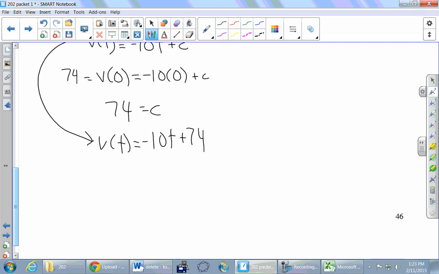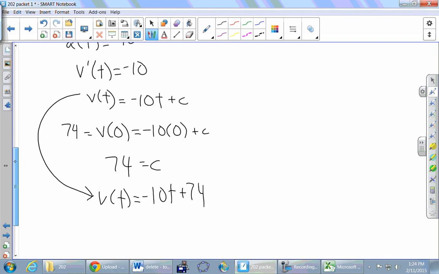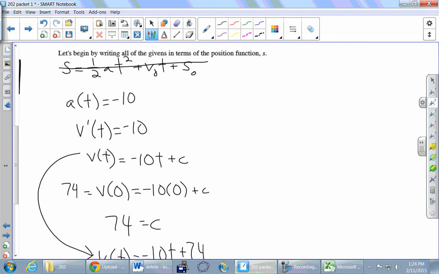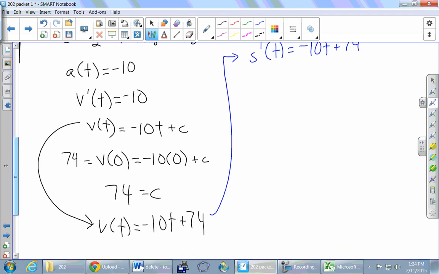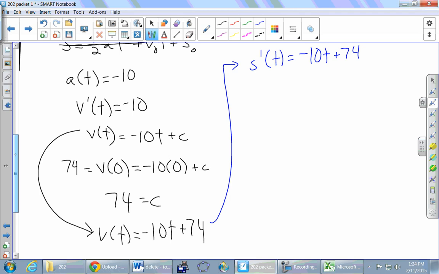Okay, and then we'll use another relationship we know from physics, that velocity is the derivative of what other function? Position. We called it distance before. So then we can change that guy. Let's go back up to the top. So the derivative of position is that same negative 10t plus 74. Everybody okay with that step? It's not a calculus thing per se, it's just that we know that the derivative of position is velocity. So we're just replacing it with notation.